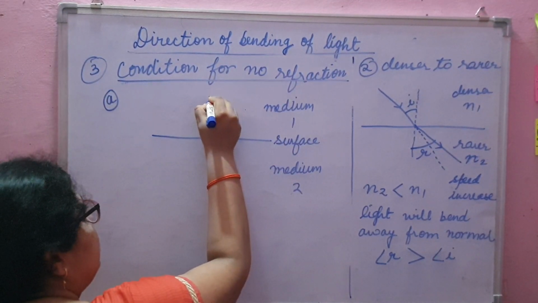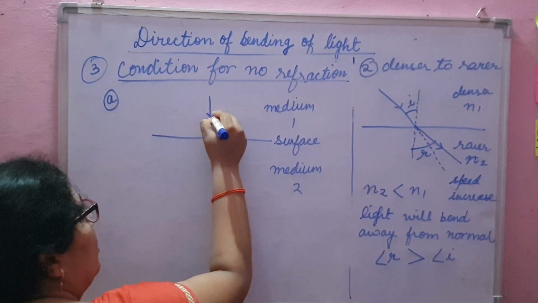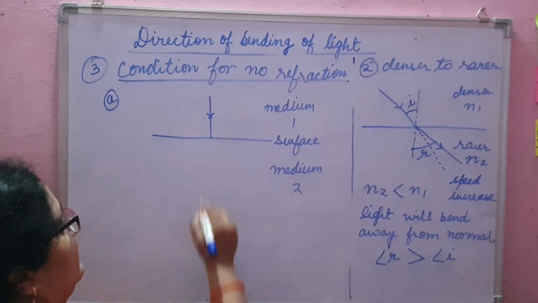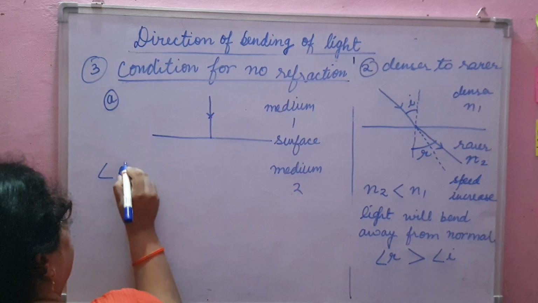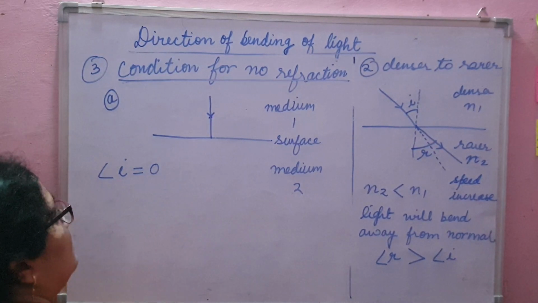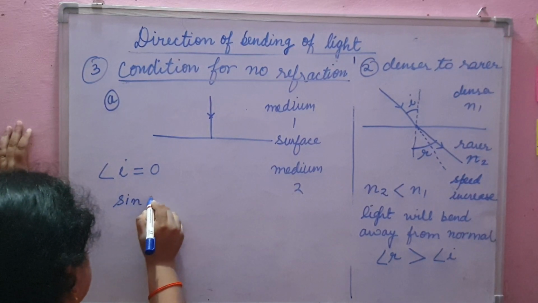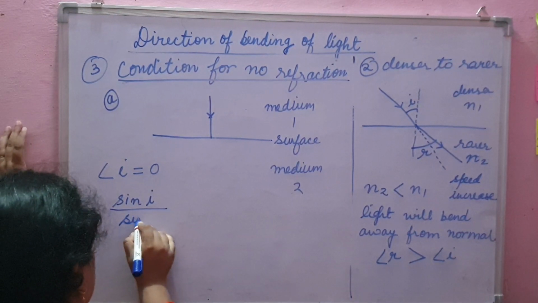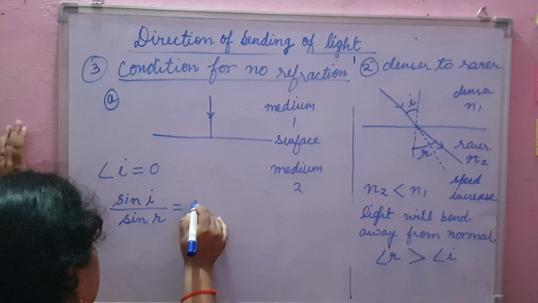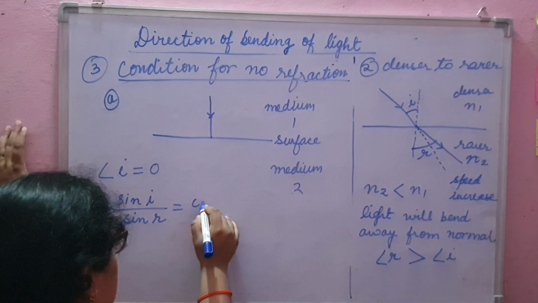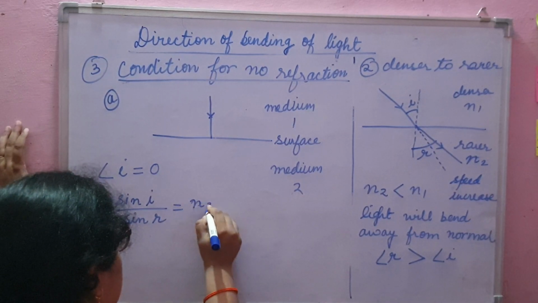So when the light is incident on the surface normally, in this case we have angle of incidence equal to 0. Okay, and from Snell's law we know that sin I upon sin R is equal to a constant, which is N21.